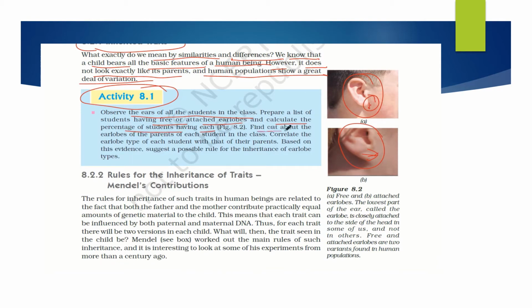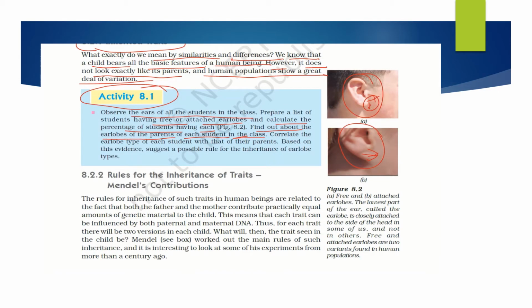Now find out about the earlobes of the parents of each of the students in class. You are supposed to ask each student, suppose their earlobe is free, which of your parents have free earlobes? So either the father or the mother.